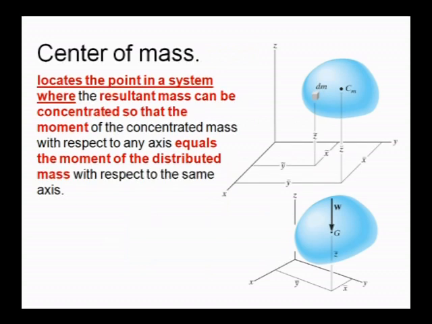After knowing the centroid, what is the meaning of center of mass? Center of mass is nothing but the resultant mass; we can't call it a force. I already told you that at some point the whole weight or whole mass of the body is concentrating. The point where the resultant mass is concentrating is called the center of mass. In the first sketch you can see the CM, which means center of mass.